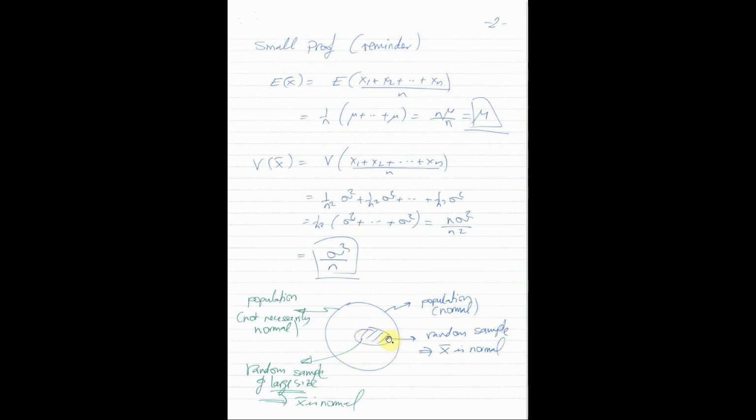If I calculate the average of those 50, not the average of the entire population, the average of those 50 that I choose at random, we know that that average, x bar, the sample mean, has a normal distribution. Imagine the power of this. I know that x bar, the average of the randomly selected sample, has a normal distribution, even if the population is not normal, or even if the distribution of the population is not known.